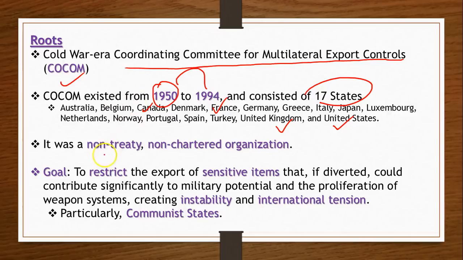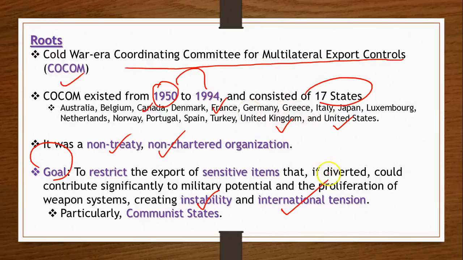As I told you, it was a non-treaty, non-chartered organization, and one of the main goals of this Cocom was to ensure that all those sensitive items, like military weapons and weapon systems that can create instability and international tensions, do not come into the hands of troublemaking countries.